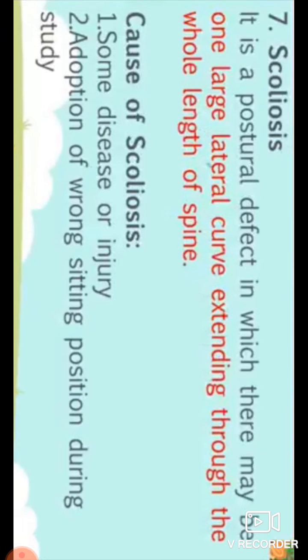The causes of scoliosis: some disease or injury can make our spine bend right or left. And second, adoption of a wrong sitting position during study. When we study in bad posture, it can be a reason for scoliosis.